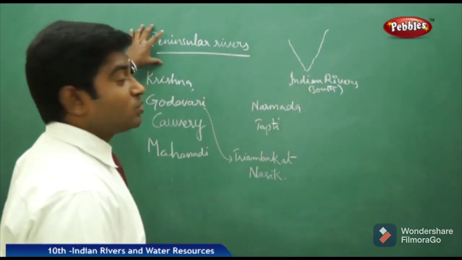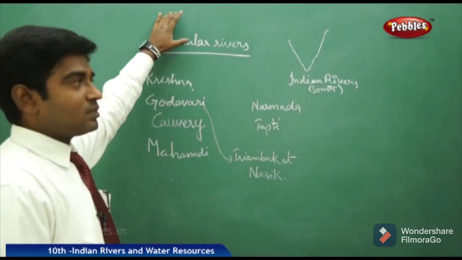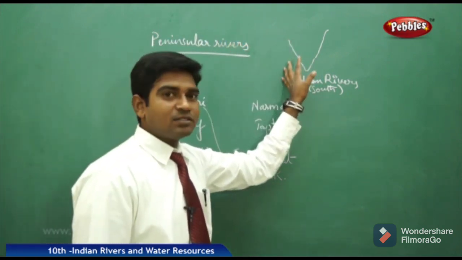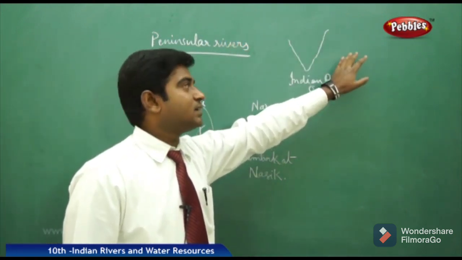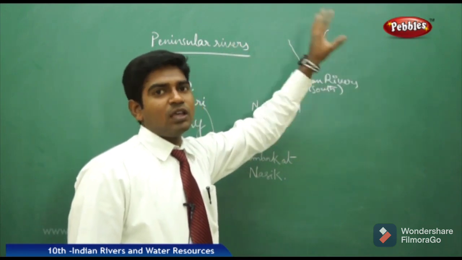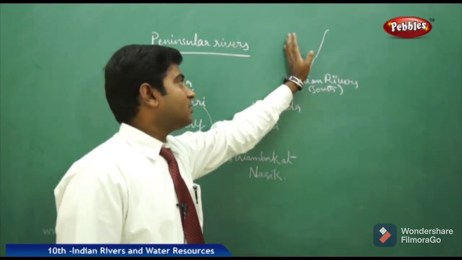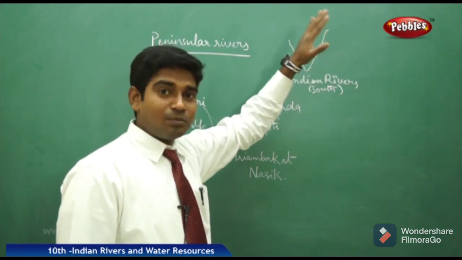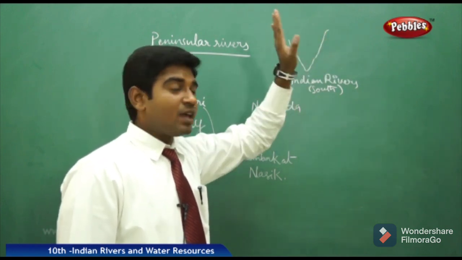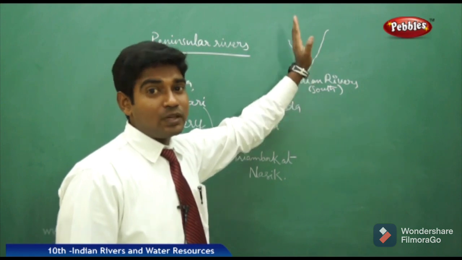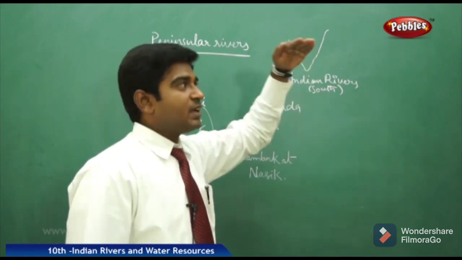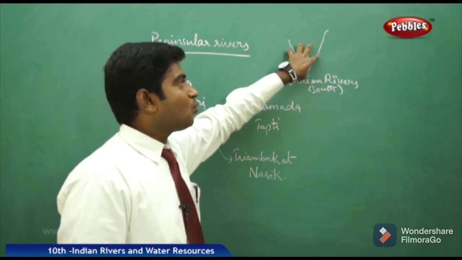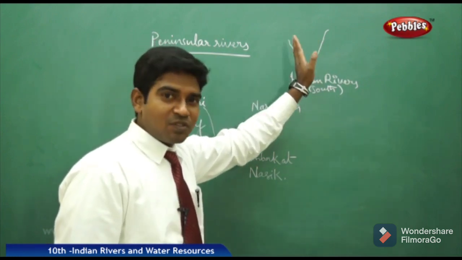Now moving on to the peninsular rivers, having discussed the Himalayan rivers. The major peninsular rivers start from the Western Ghats, move towards the Eastern Ghats and fall into the Bay of Bengal. The Western Ghats are elevated and the Eastern Ghats are not as elevated. We have a variation there, and the land is slightly tilted towards the eastern side, like a bending shape towards the east. This is one of the major reasons why the rivers starting from the Western Ghats